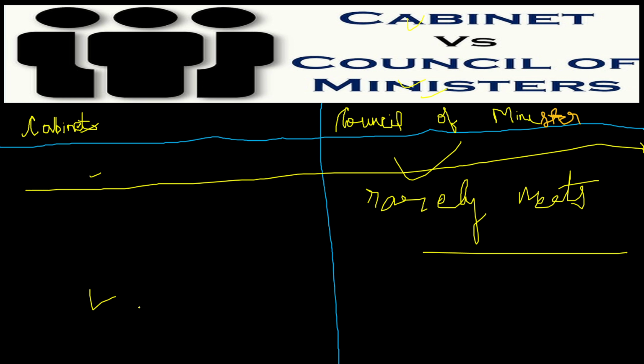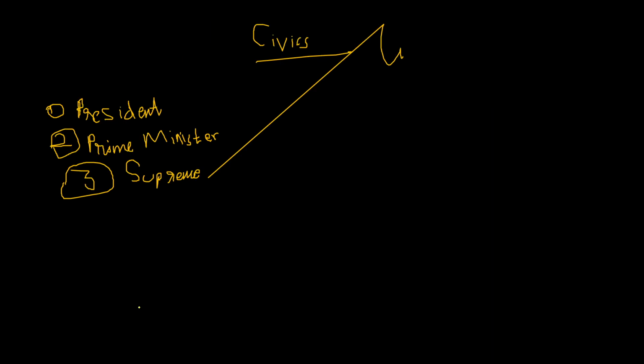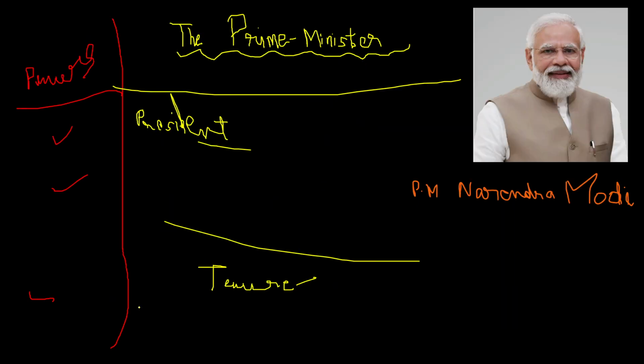Then the positions and powers of the Prime Minister. We will study now the powers of the Prime Minister. All the ministers are appointed by the president on the advice of the Prime Minister. The Prime Minister influences cabinet decisions. It is very important: the Prime Minister influences the cabinet decision.